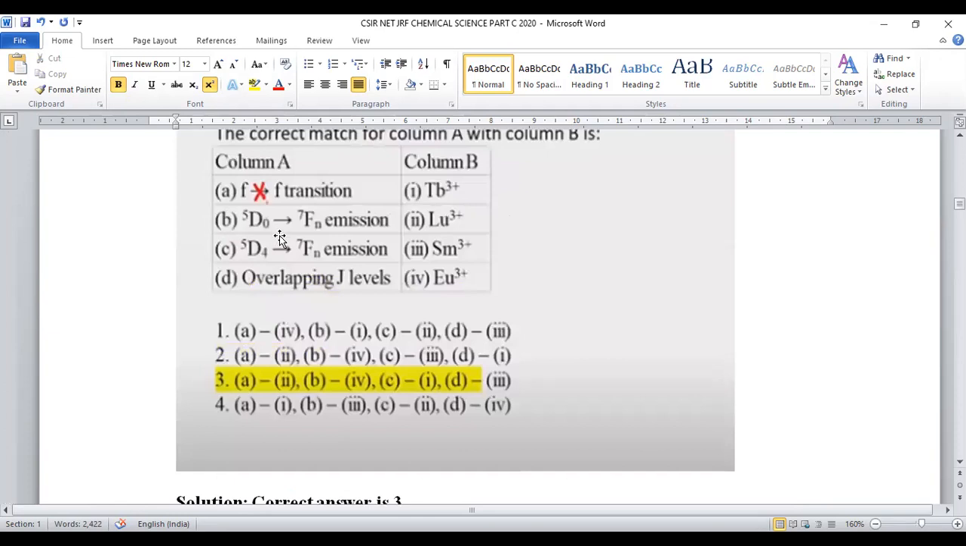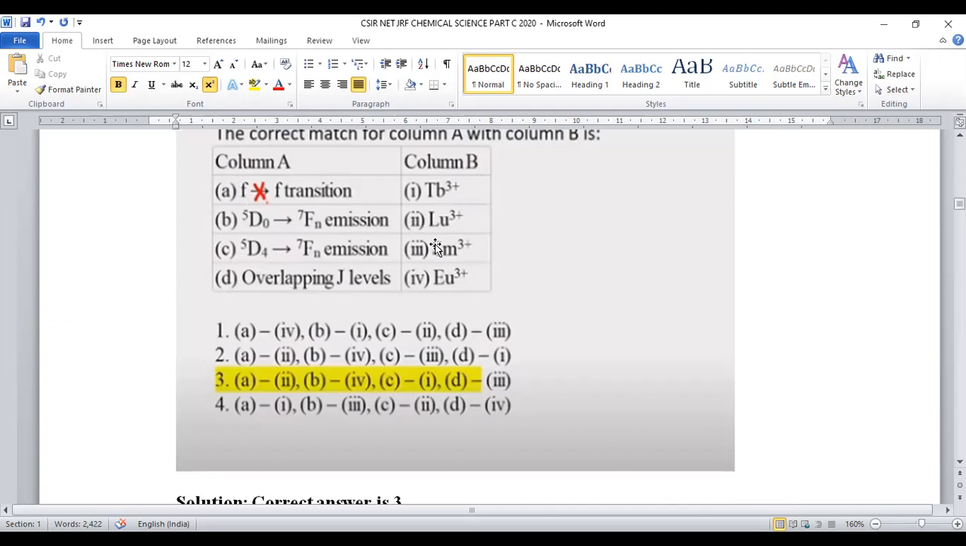The second option will be 5D0 to 7Fn emission. Here emission stands for excited atoms turning into the ground state. By the emission of energy, they turn into the ground state. Here also the emission term is given, which means the product term symbol will be the ground state term symbol. We have to get this ground state term symbol, given as 7Fn, for emission from 5D0.